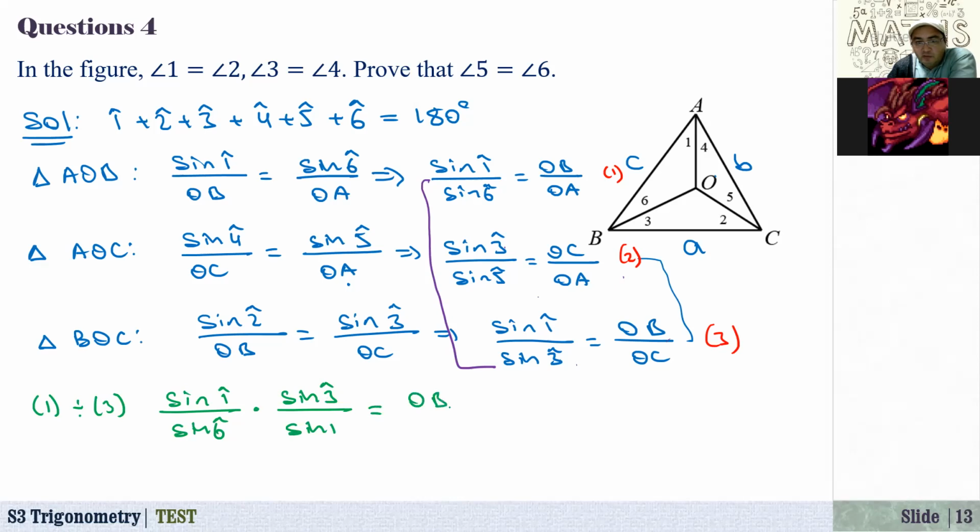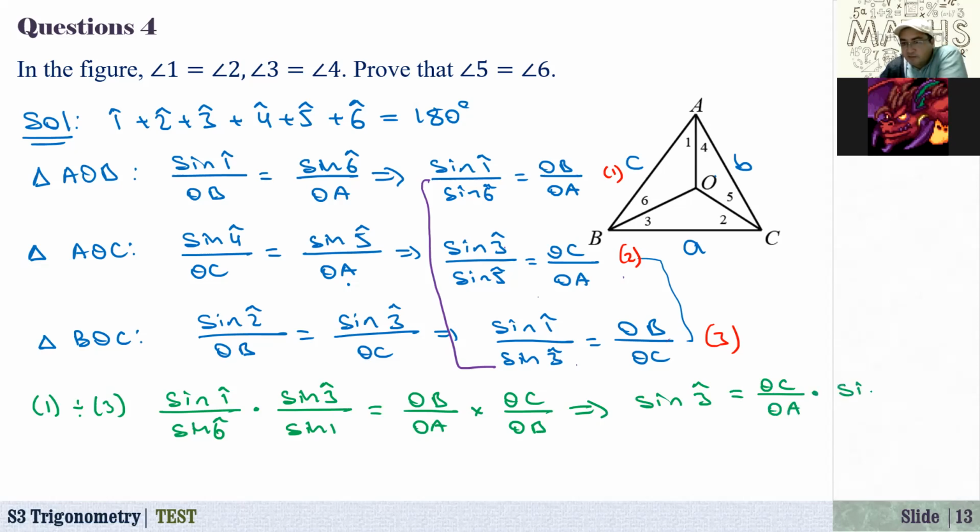That's equal to OB over OA times OC over OB. OB cancel each other, that's equal to OC over OA. From here, the result of this one is sine 3 equal to OC over OA times sine 6.